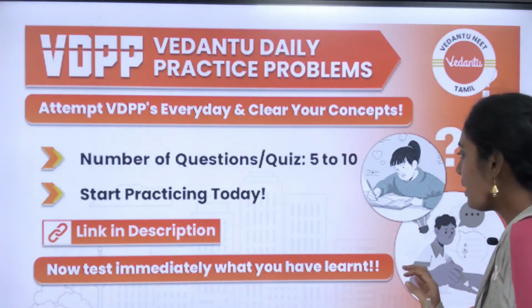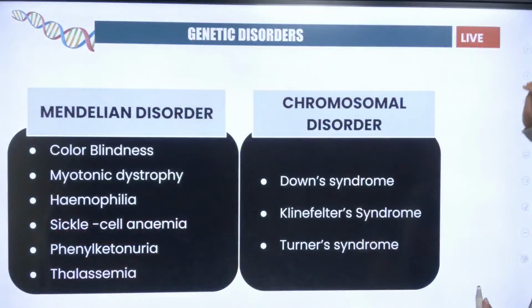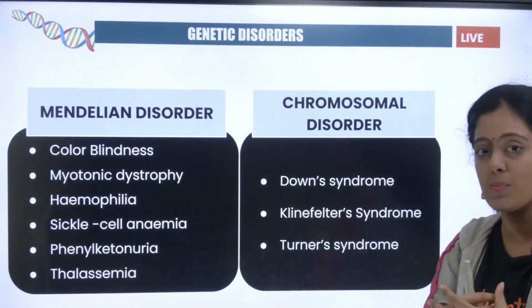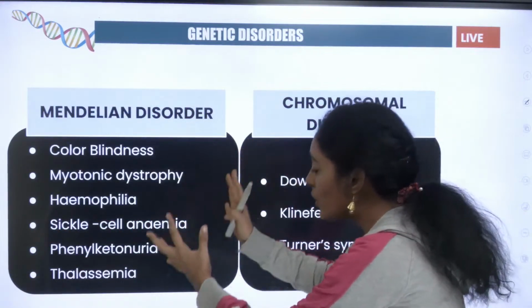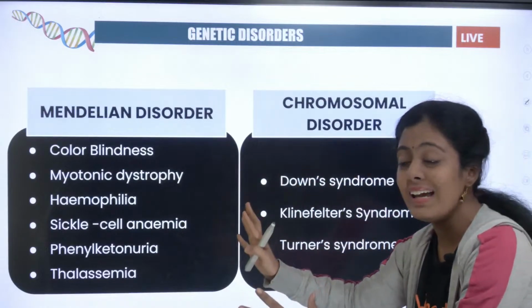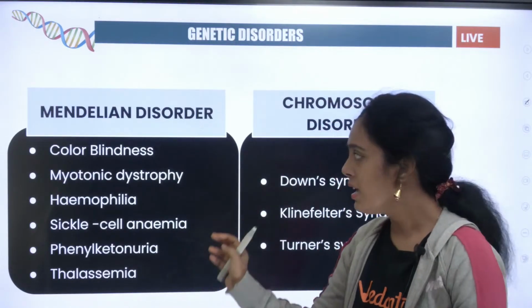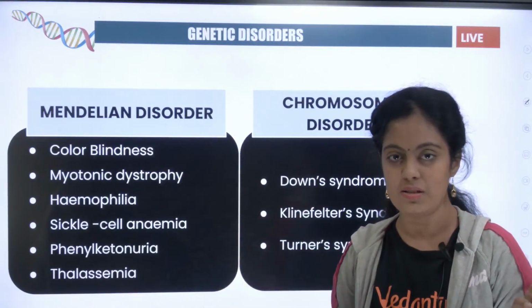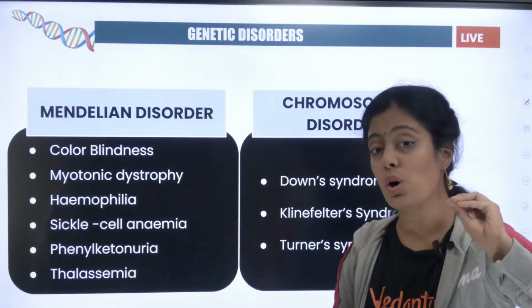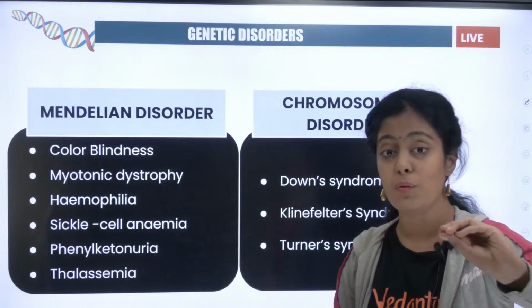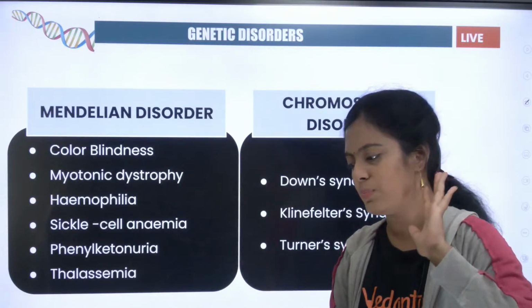Yes. Now the very important thing we are going to see is genetic disorders. Okay, we have two kinds of genetic disorder, Mendelian disorder and chromosomal disorder, and this is going to be a very short live because I already told the introduction about this in yesterday's class. Okay, I'm just going to tell you what is very important from exam point of view, and we are going to solve a few numericals based on this.